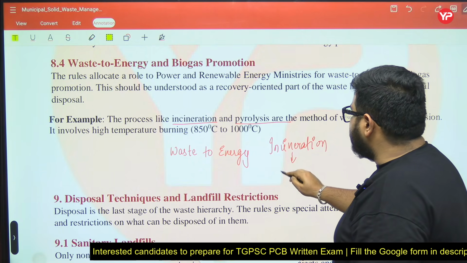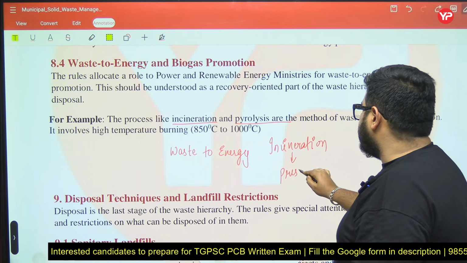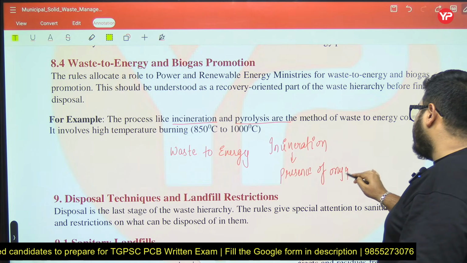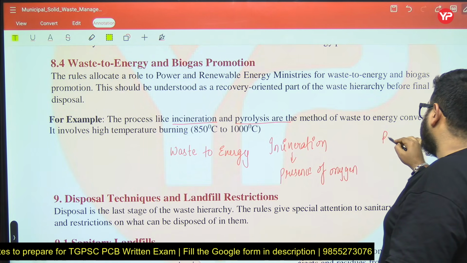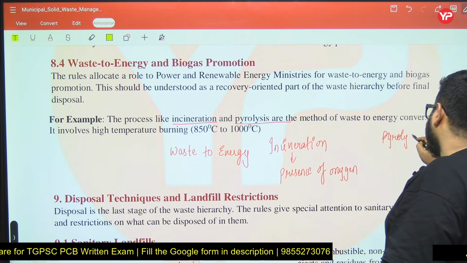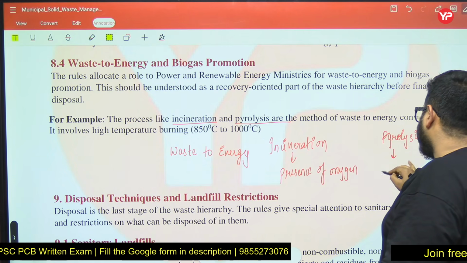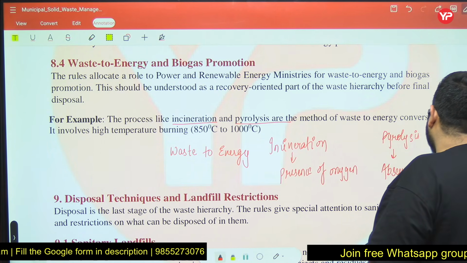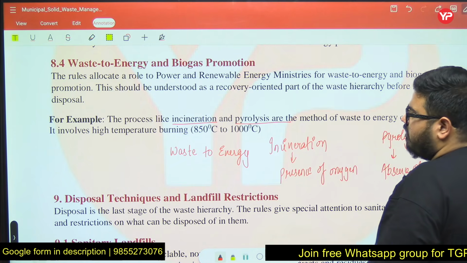But what is the meaning of incineration? The burning happening in presence of oxygen is known as incineration. If burning is happening in absence of oxygen, that is known as pyrolysis. Pyrolysis is in absence of oxygen. So you can remember this also. Generally one question has been asked from this.